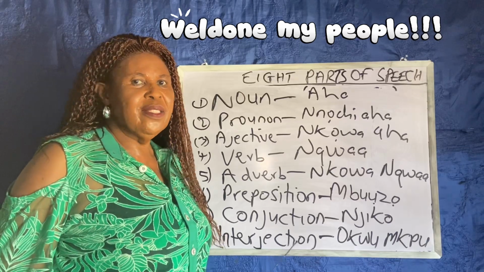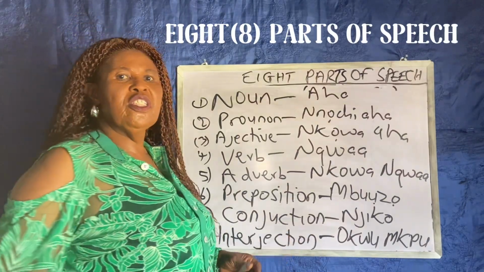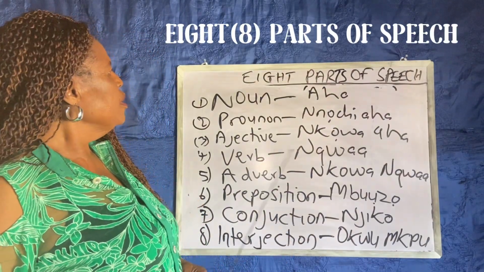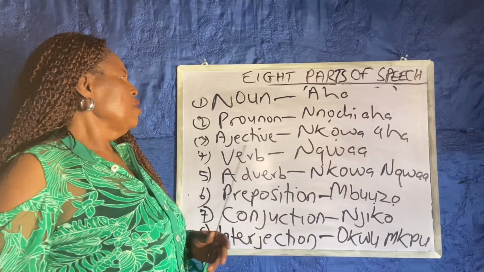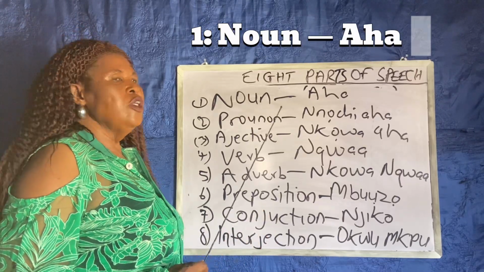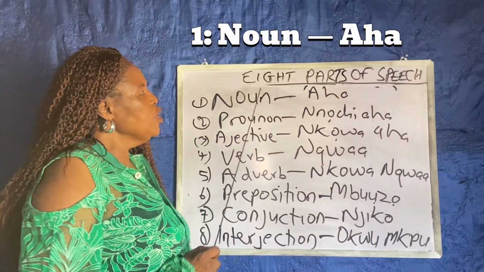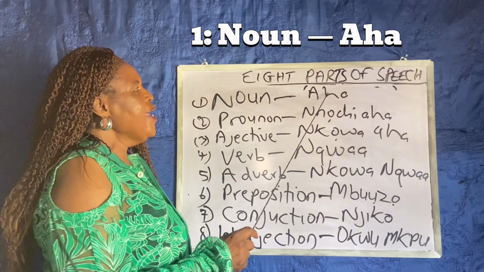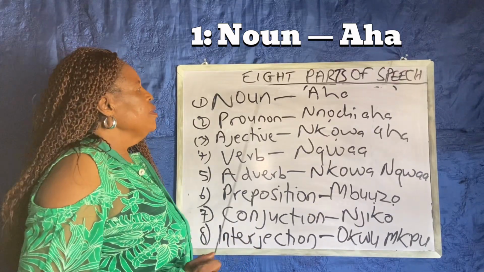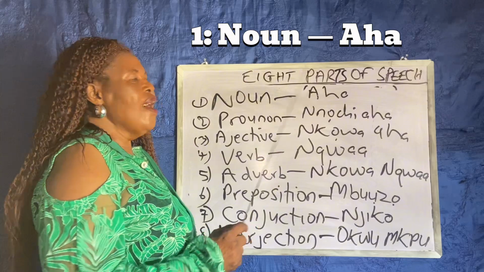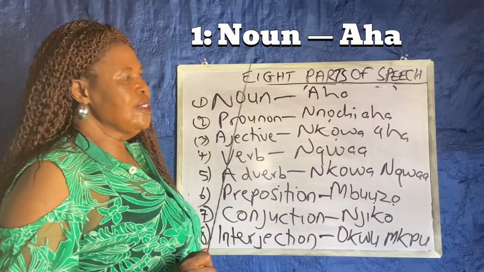Today we are looking at 8 parts of speech in Igbo language. The 8 parts of speech. The first one is noun. In Igbo language, we call noun aha. This aha, we have done it in other lessons.